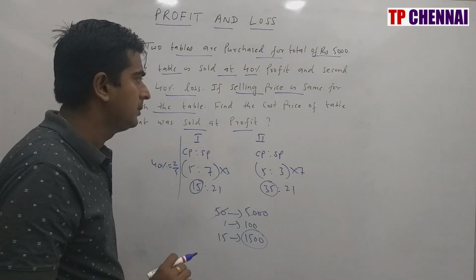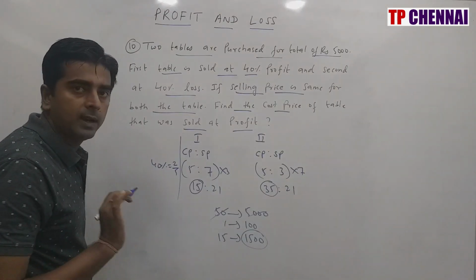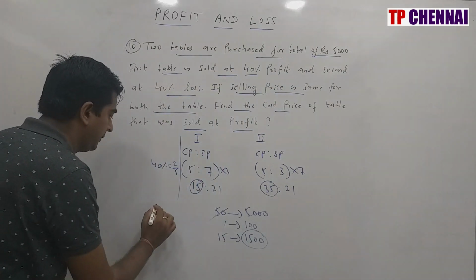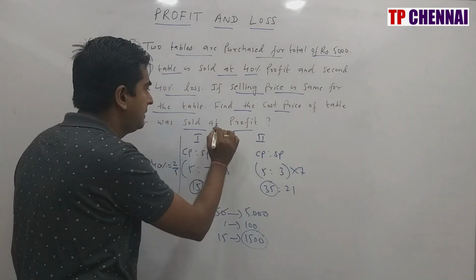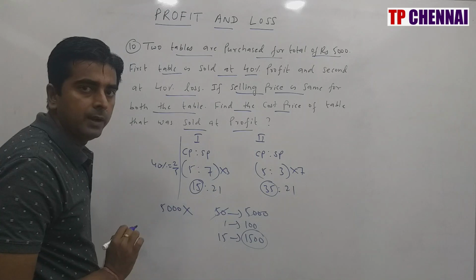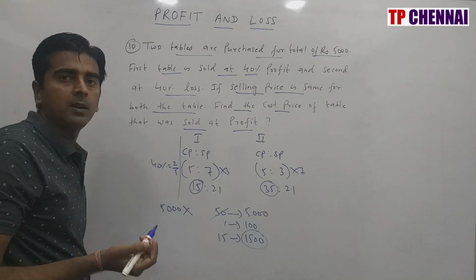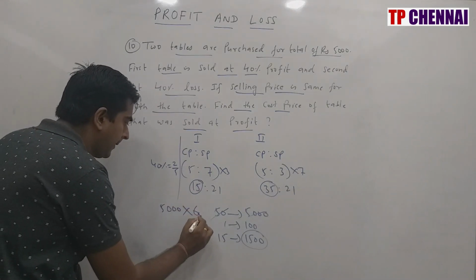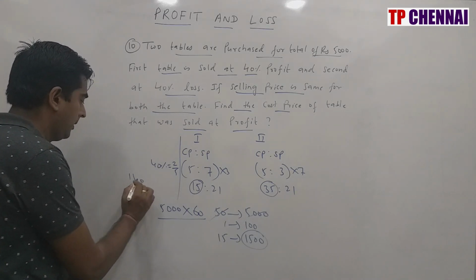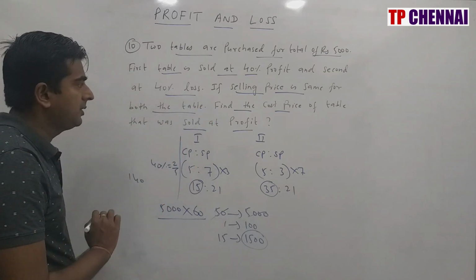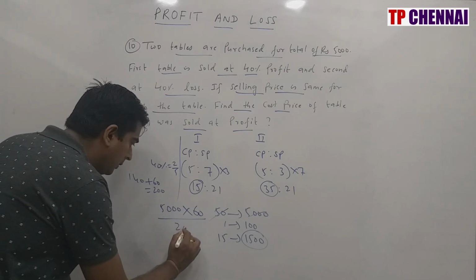Second way and direct way is nothing but, observe carefully here. What they are asking here? Find the cost price of the table that was sold at profit. So first, total cost price, which is 5000 into, whenever they ask you to calculate cost price of the table that was sold at profit, you write in the numerator the loss value. So 40% how much loss is there? 40% loss is nothing but 100 minus 40, which is 60, divided by 40% profit is nothing but how much? 140, because 100 plus 40, and 40% loss is nothing but how much? 60. Add this value, how much? 200. Write this value in the denominator.